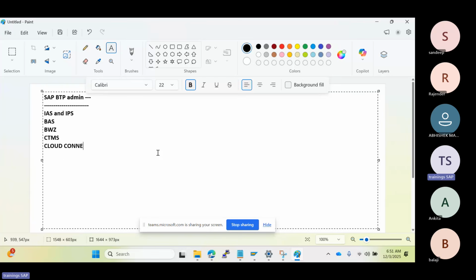Cloud connectors, to integrate the on-prem systems here. Then HANA Cloud, we are going to cover it here. Then the main important stuff is Cloud ALM. This is one of the replacements of Solution Manager. This is all purely end-to-end. We are going to test it, integrate it, alerts, configurations, all those things we are going to test here. And CTMS, and many subtopics will come. These are the high-level topics which we are going to discuss here, right?